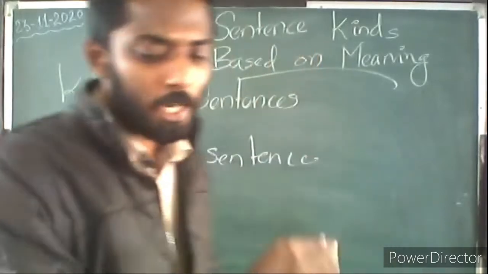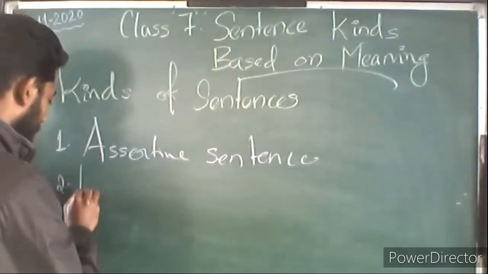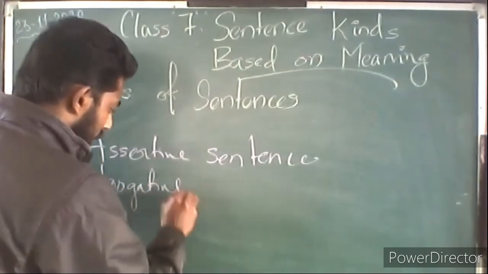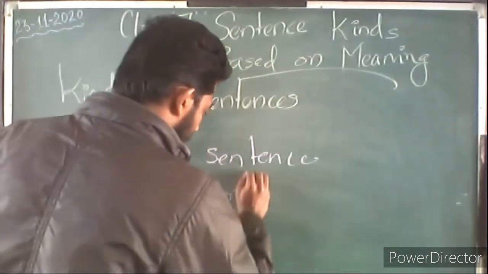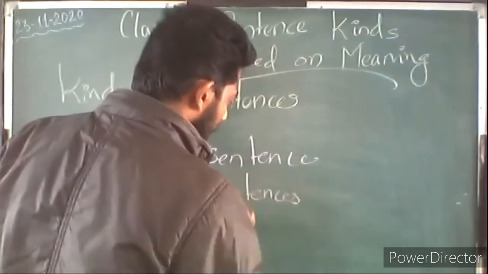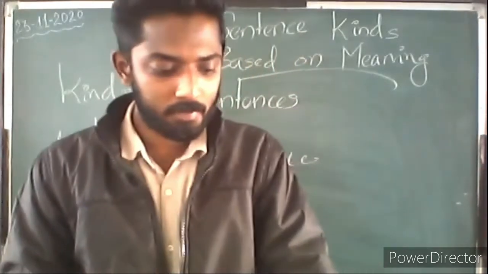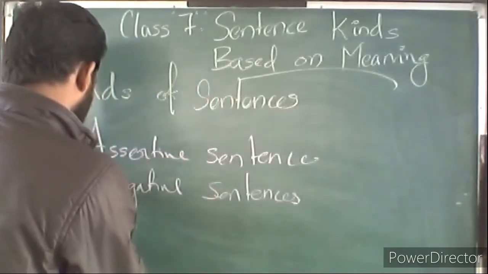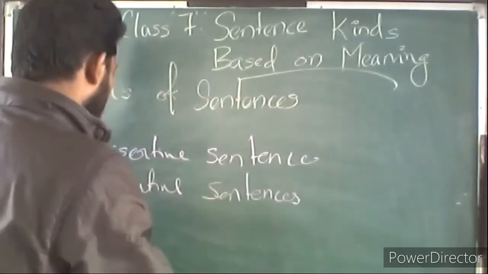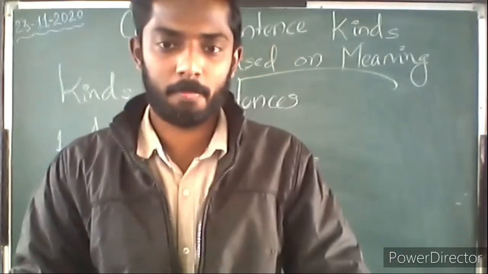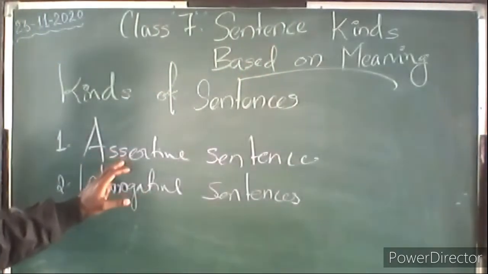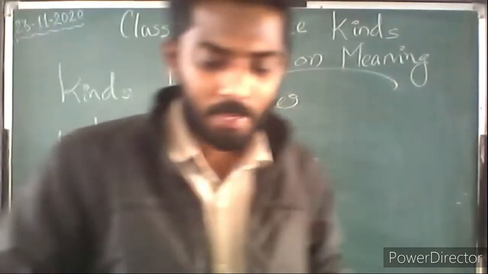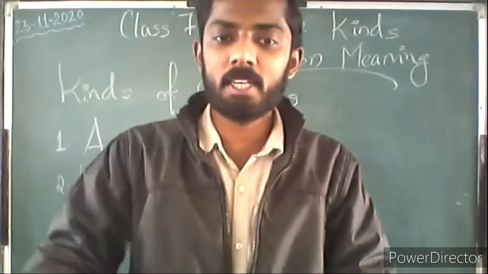So the first one is assertive or declarative sentence, the second one is interrogative sentence, and the third one is imperative sentence.